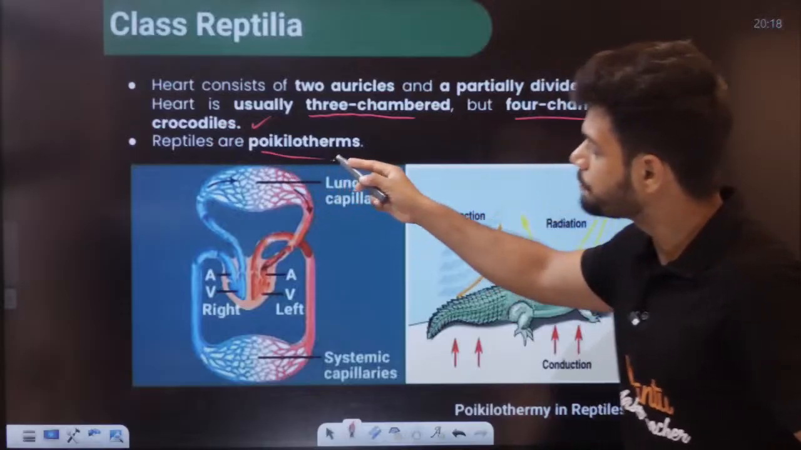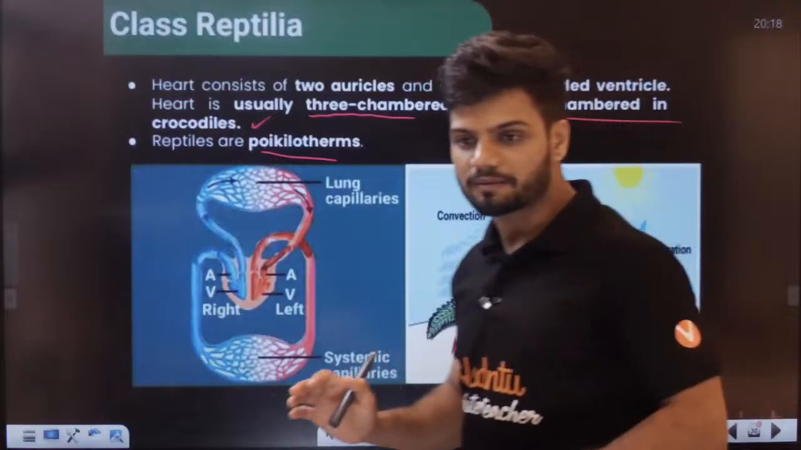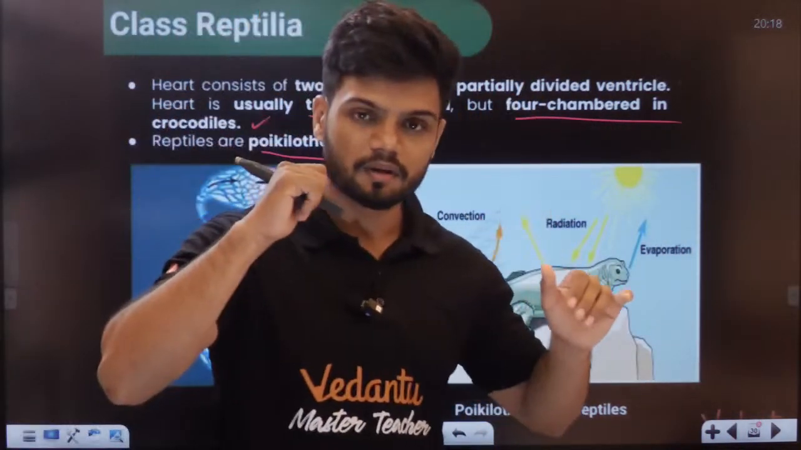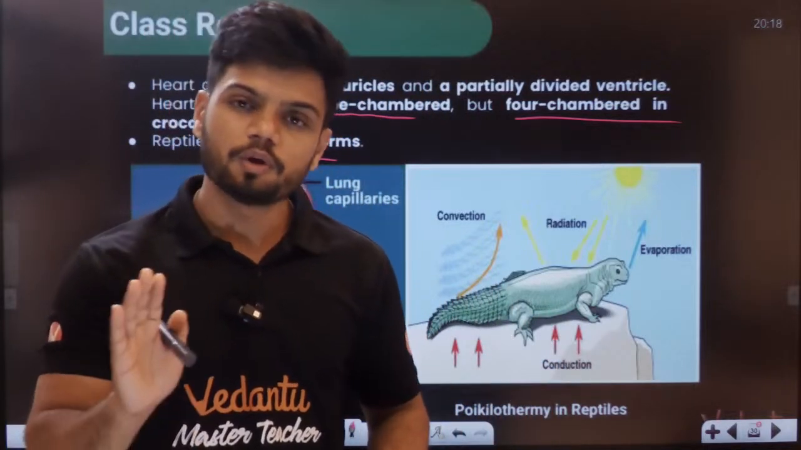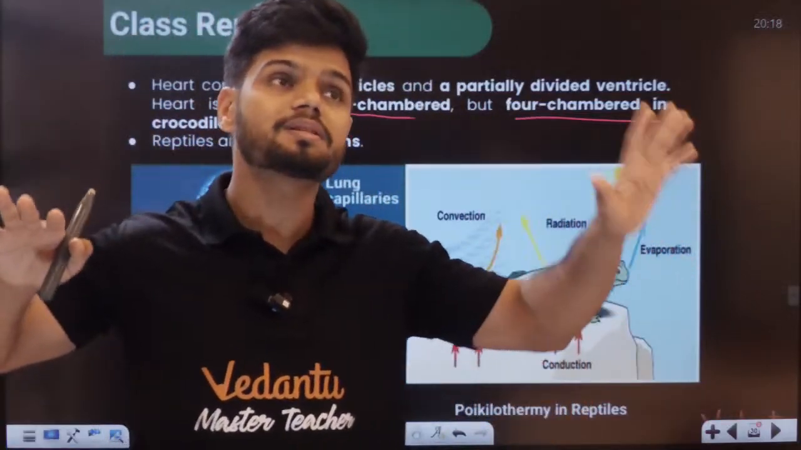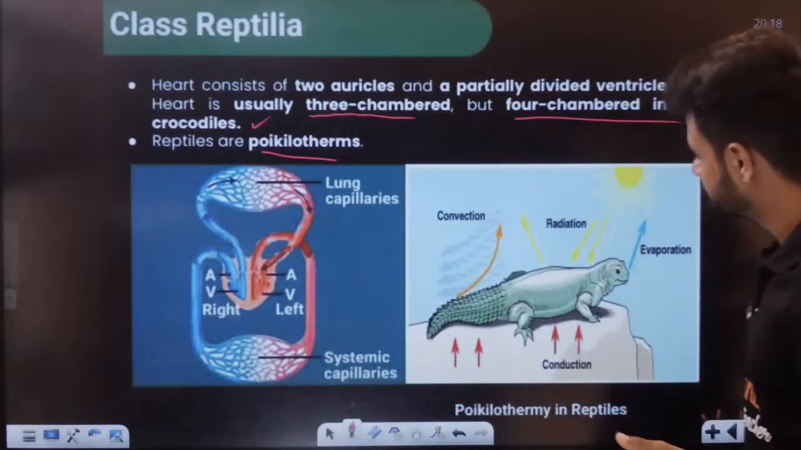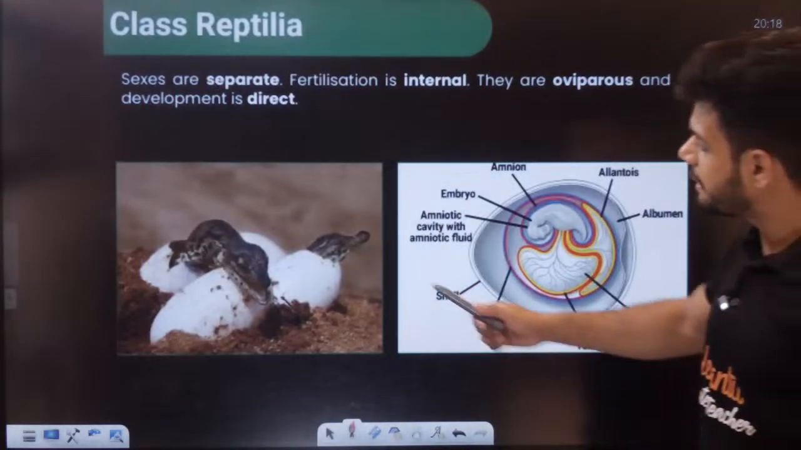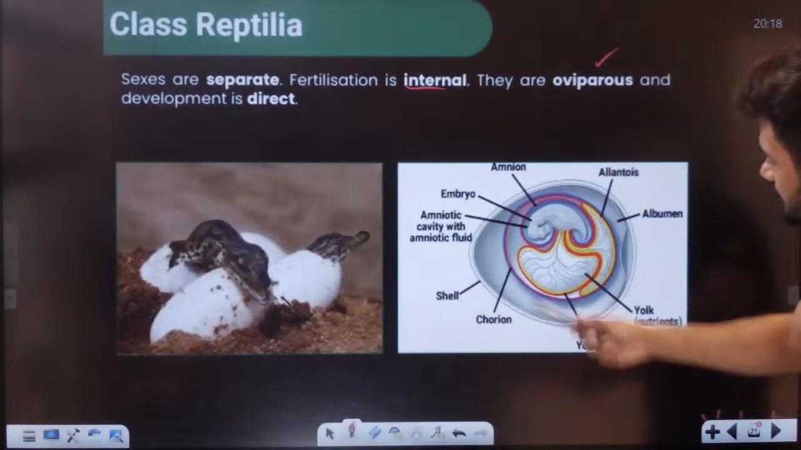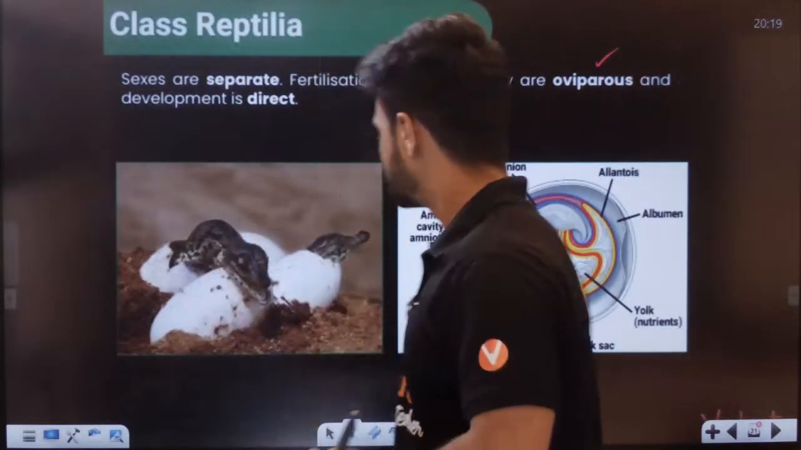Now, reptiles are cold-blooded animals. Students, that's why you might have seen, since they are cold-blooded, they will always go near the sun. If you have ever gone to a zoo, you will notice that all the crocodiles and all the snakes are generally hanging out towards the sunlight because they need to regulate their body temperature. Okay. Now, sexes are separate, male and female. Fertilization is internal. They're oviparous. It means they will lay eggs like this. Development is direct. That is, there is no larval stage here. Larval development doesn't happen. Okay.